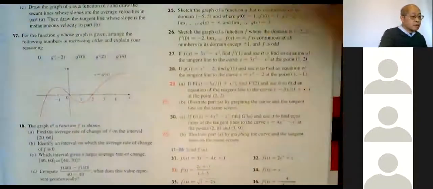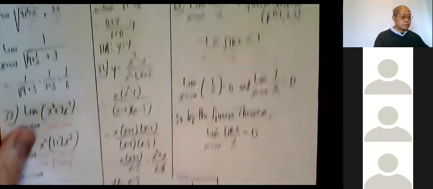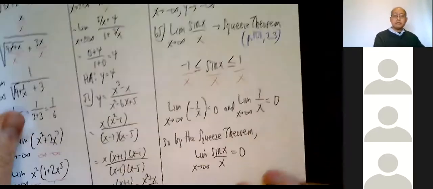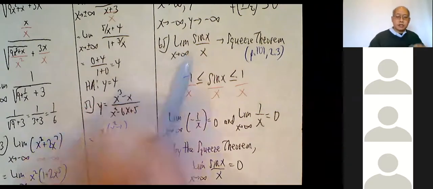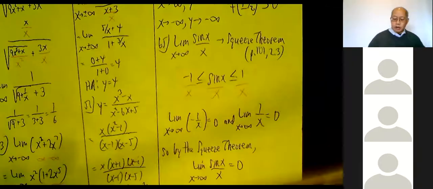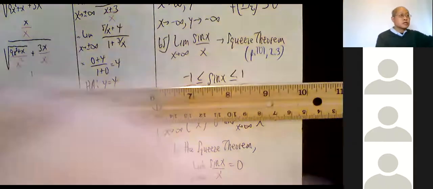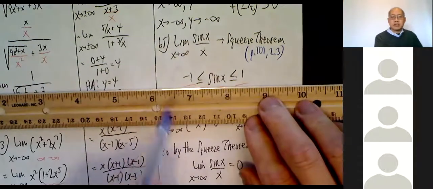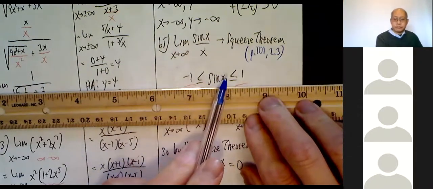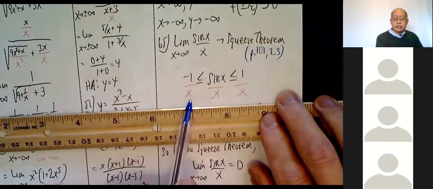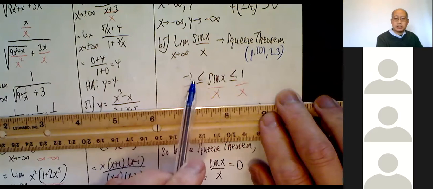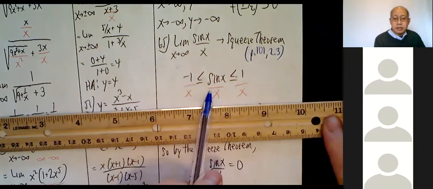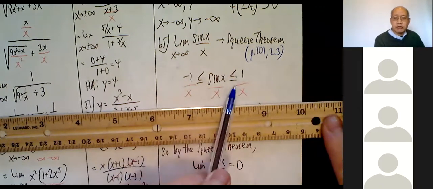And so let me just clean that up again real quickly. So use the squeeze theorem to find the limit as x approaches infinity of sin x over x. So what I was showing you last Friday was this. We know this is true from trig, right? Sine of x is stuck between -1 and 1. Divide everything by x. x is a positive quantity because x approaches infinity, so I don't have to change the inequality symbol. So sin x over x is stuck between -1 over x and 1 over x.